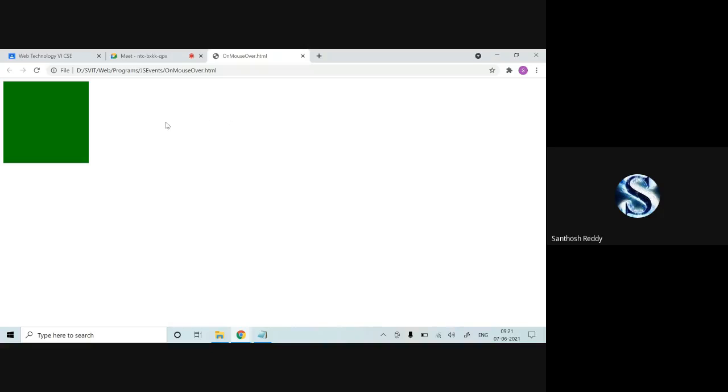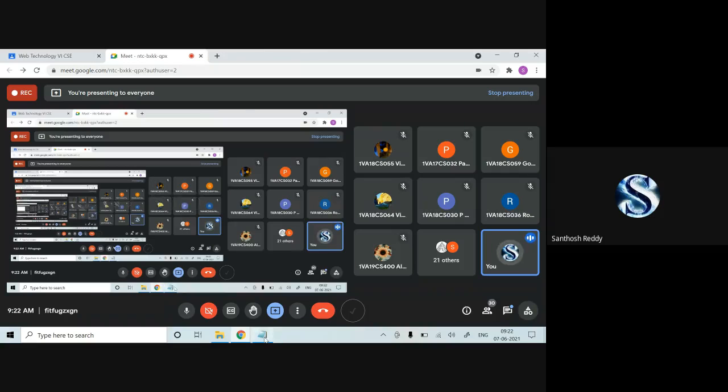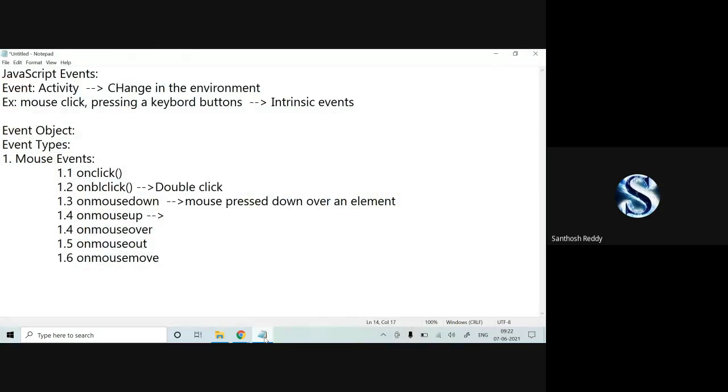See, now I'm bringing my cursor onto this particular division. At that time, this particular division should disappear. See, now it has disappeared. This is on mouse over. These are the two events which I have created. Now I'll come back to the next type of events, which is called keyboard events.